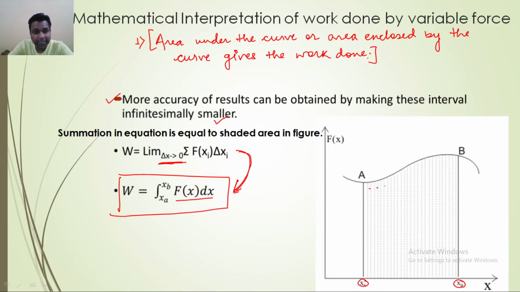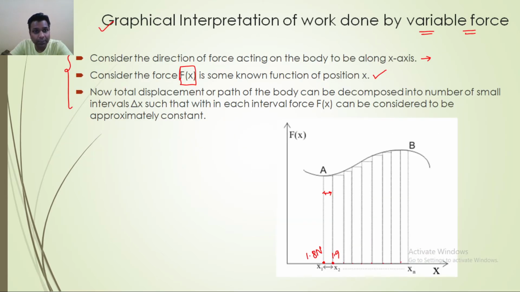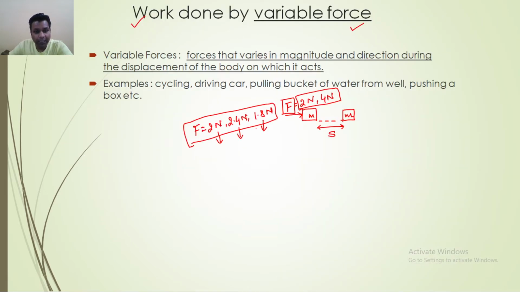So to summarize my lecture, let's start with the first one, the definition of the variable force. The force whose magnitude and direction change during the displacement of the object on which it is acting is known as a variable force. And examples I have given to you; these are the examples, and this is the interpretation of a constant force, and this is the interpretation of a variable force.